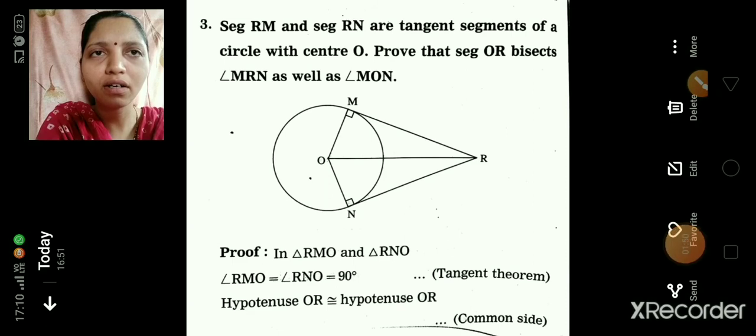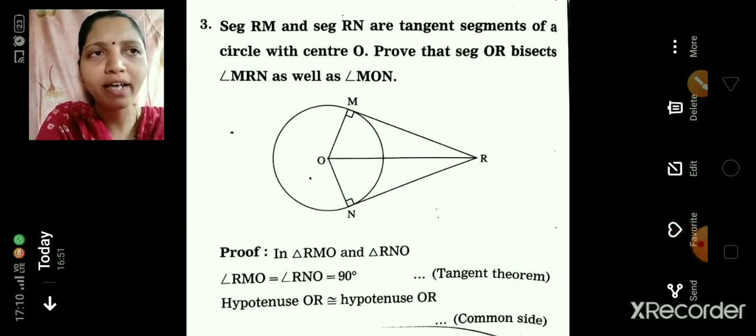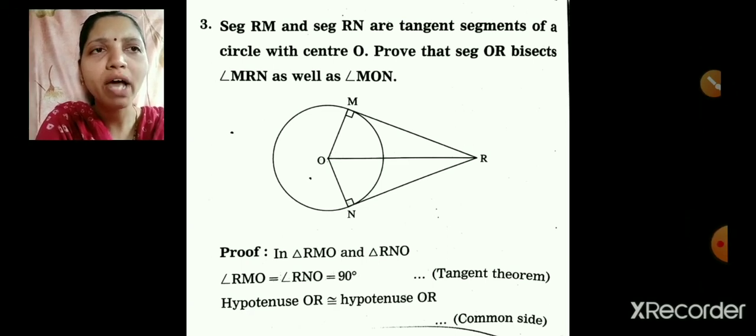Let's see the next question. Segment RM and segment RN are tangent segments of a circle with center O. Prove that segment OR bisects angle MRN as well as angle MON. Now this you have to prove. So let's start with the proof.